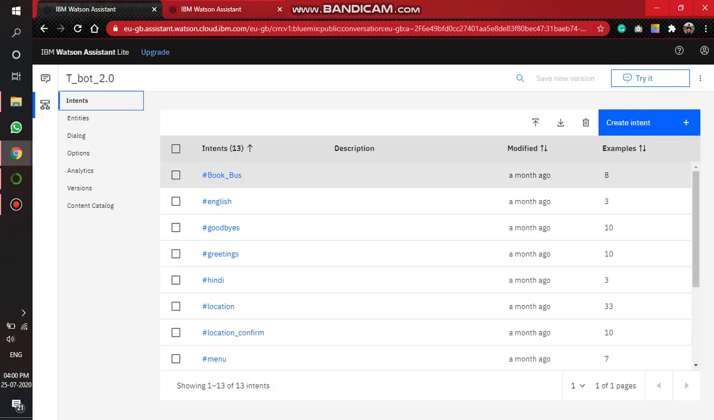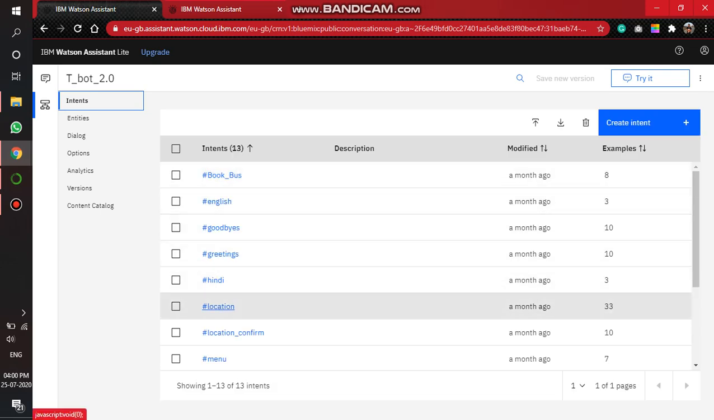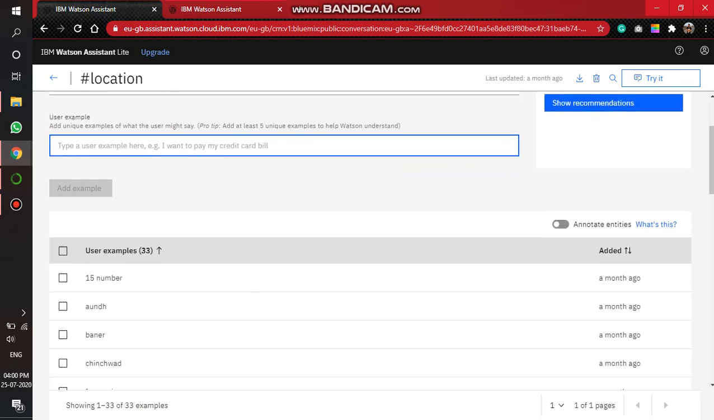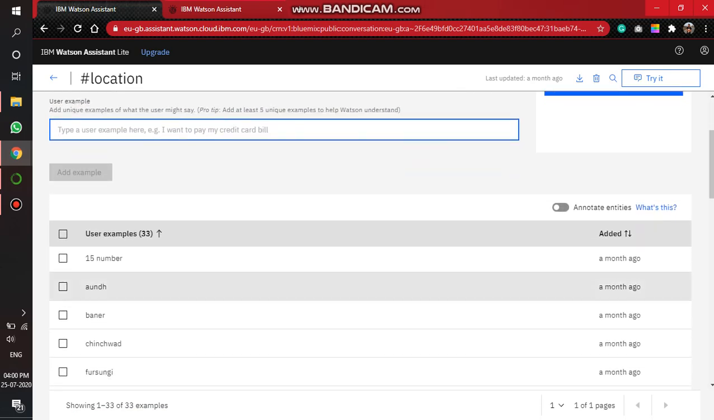An intent represents the purpose of a user's input. Here we define the user expressions that the user might use while conversing with the bot. This is a list of intents that I have declared. We will be checking the location intent. As you can see, it contains the locations that the user will use while using the bot.